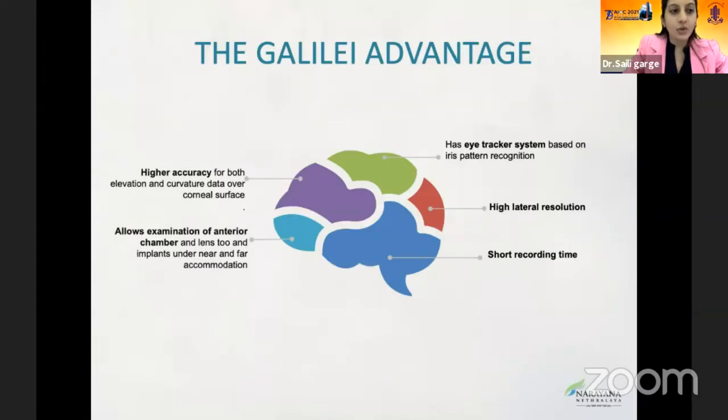Higher accuracy for both elevation and curvatural data of the cornea. It has an eye tracker system based on the iris pattern recognition, high lateral resolution, and short recording time.